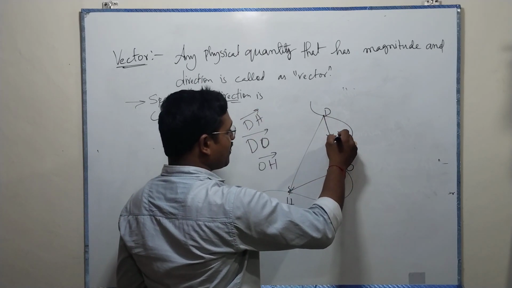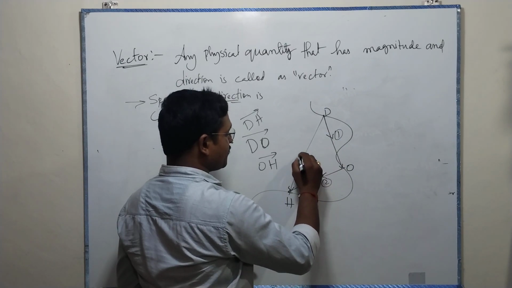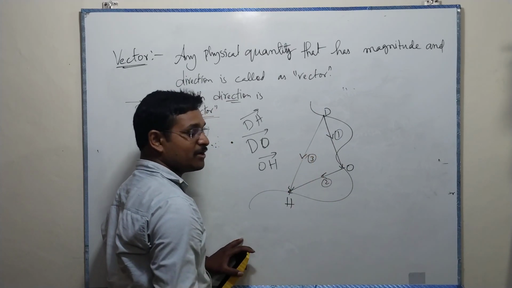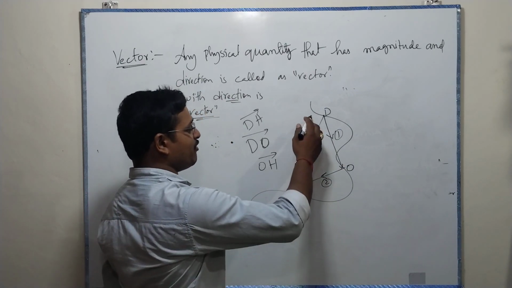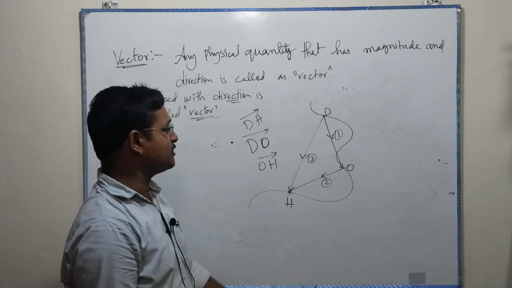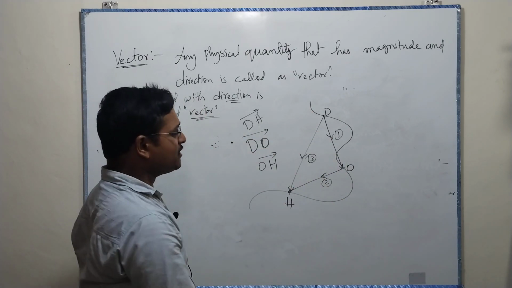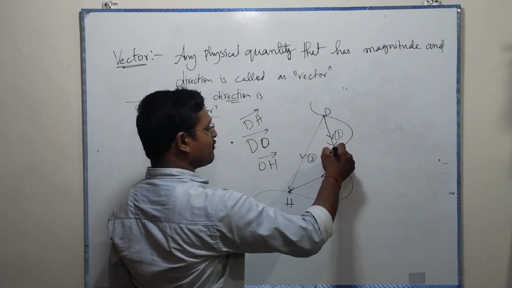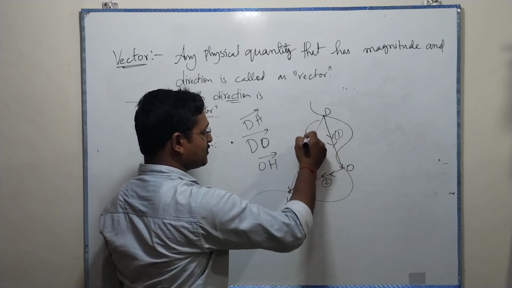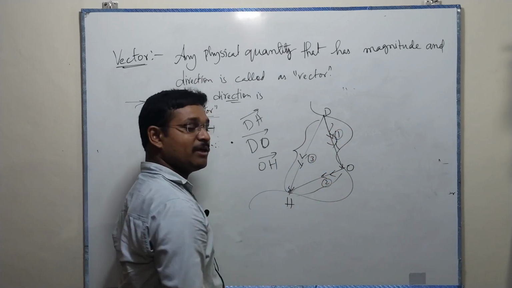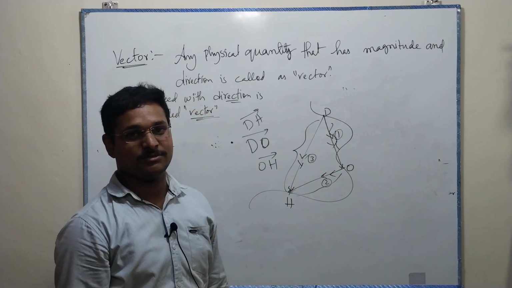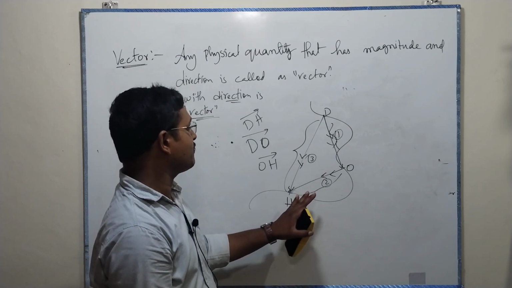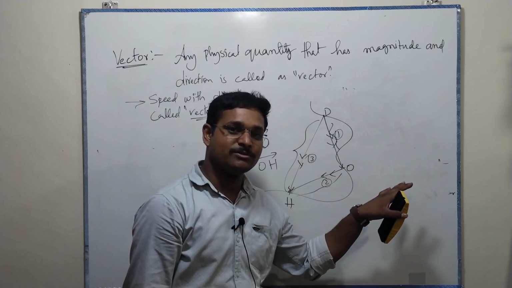So I can make 3 vectors connecting 3 points. These are the 3 vectors, and they are having different directions, different magnitudes. Now these are called different vectors.